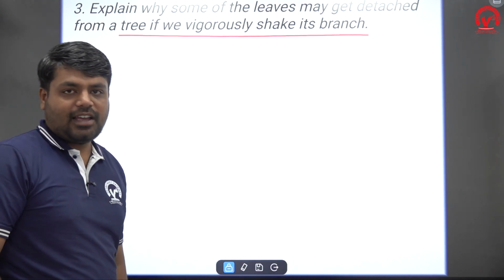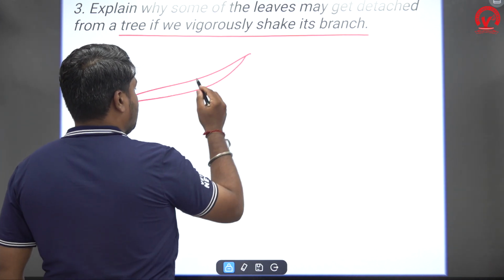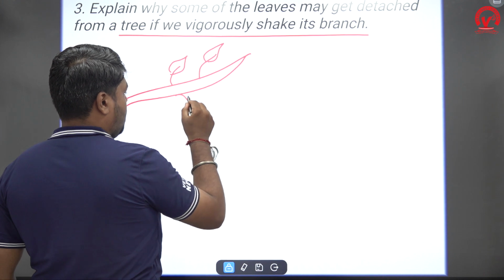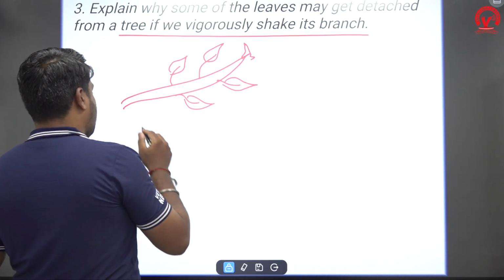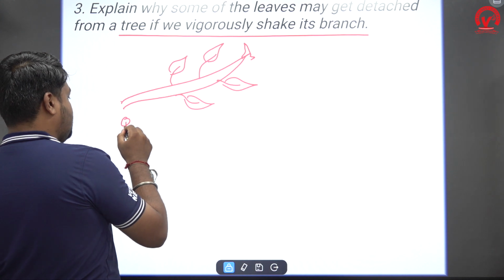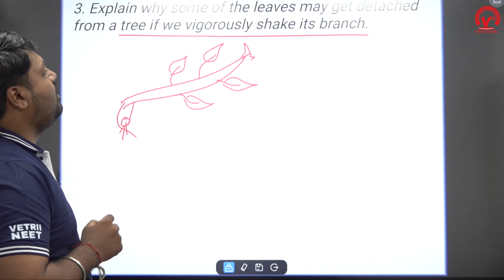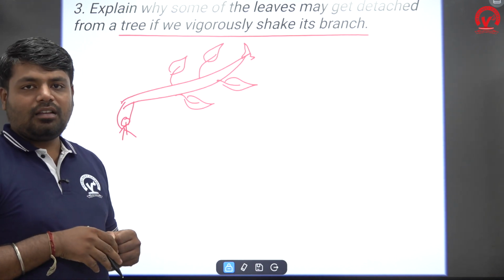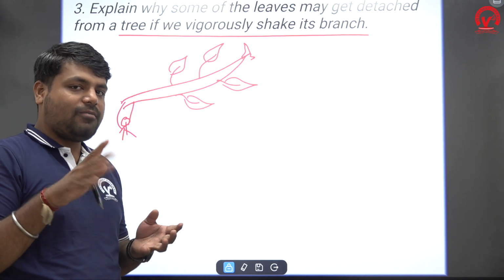Explain why some of the leaves may get detached from a tree if we vigorously shake its branch. So see, consider this is the branch of a tree. In this branch there are many leaves. Consider a branch, and a person is shaking it. What will happen if you shake the branch of a tree? The leaves may fall down.